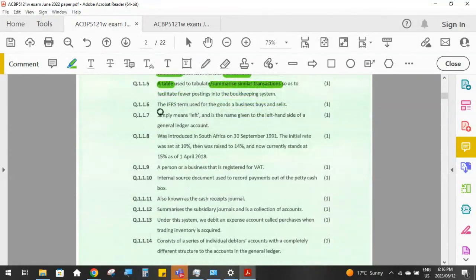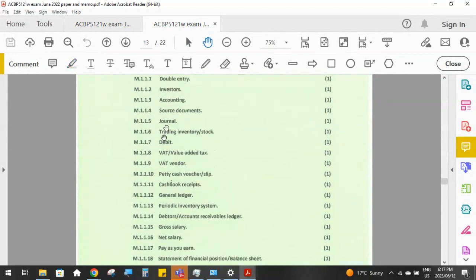Then question number 6, the IFRS term used for the goods that a business buys and sells. So here, when they say the IFRS term, they want the correct accounting terminology for the goods that a business buys and sells. So we call that trading inventory or trading stock.